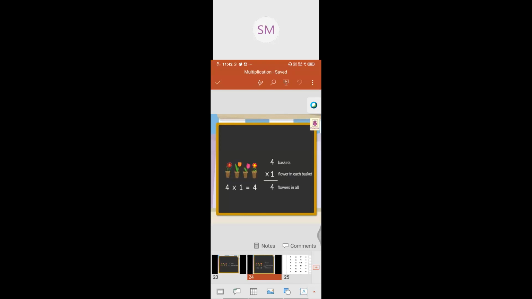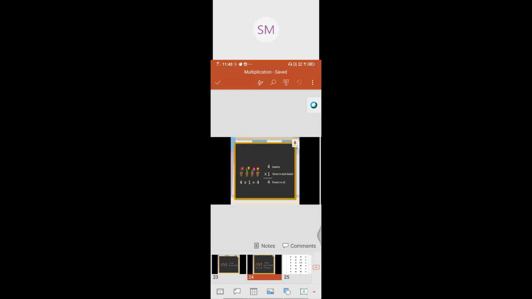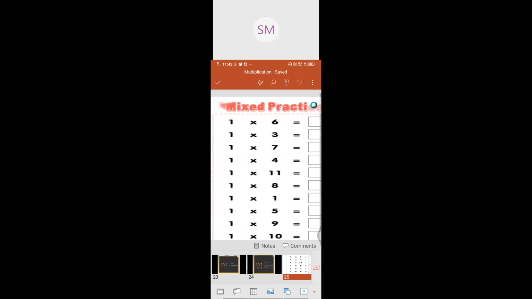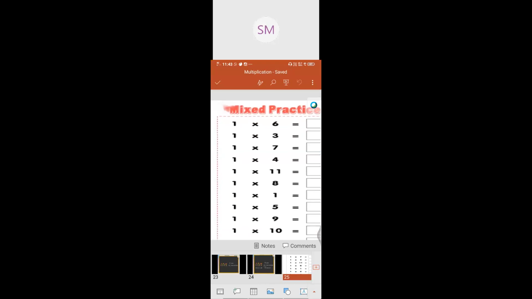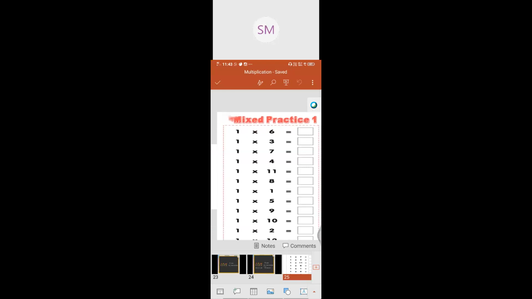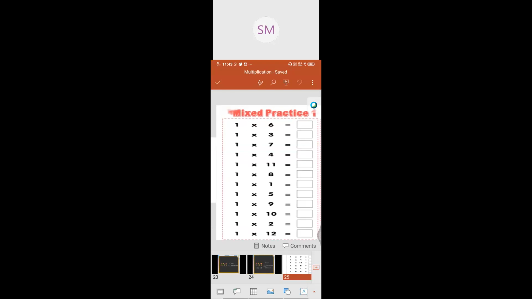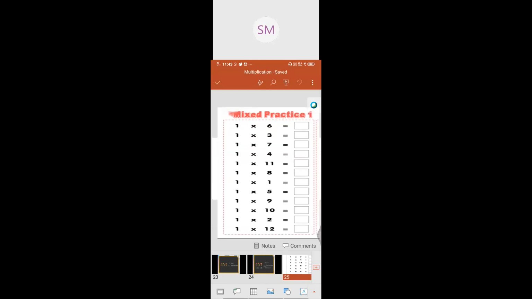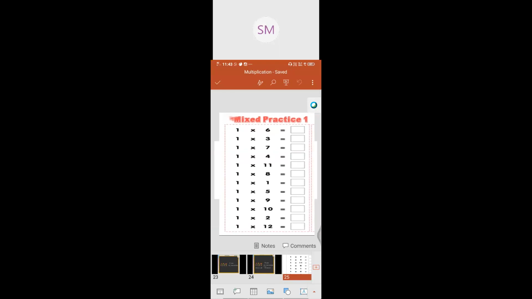So what is property number 3? It tells us when we multiply any number by 1, the product is always the number itself. 4 multiplied by 1, again we got 4 only. The same way, 1 sixes are 6 only, 1 threes are 3. This is applicable for all numbers. If we multiply with 1, the product is the number itself.